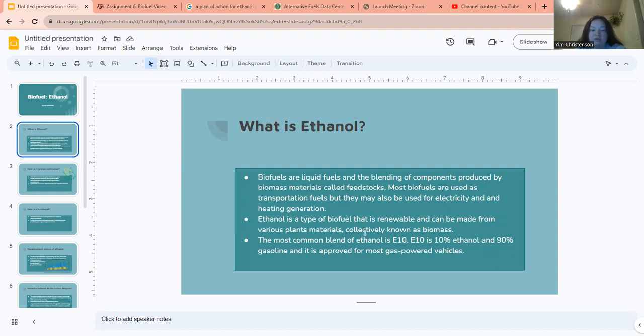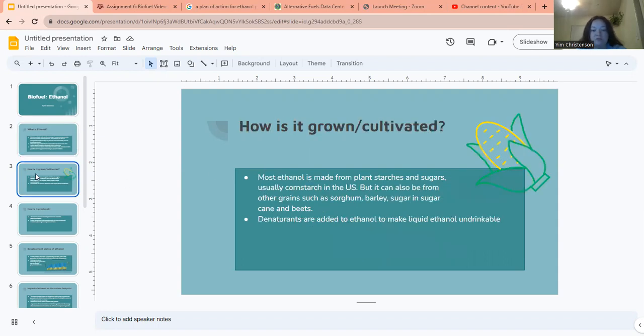Ethanol is a type of biofuel that is renewable and can be made from various plant materials, collectively known as biomass. And the most common blend of ethanol is E10. E10 is 10% ethanol and 90% gasoline, and it is approved for most gas-powered vehicles.